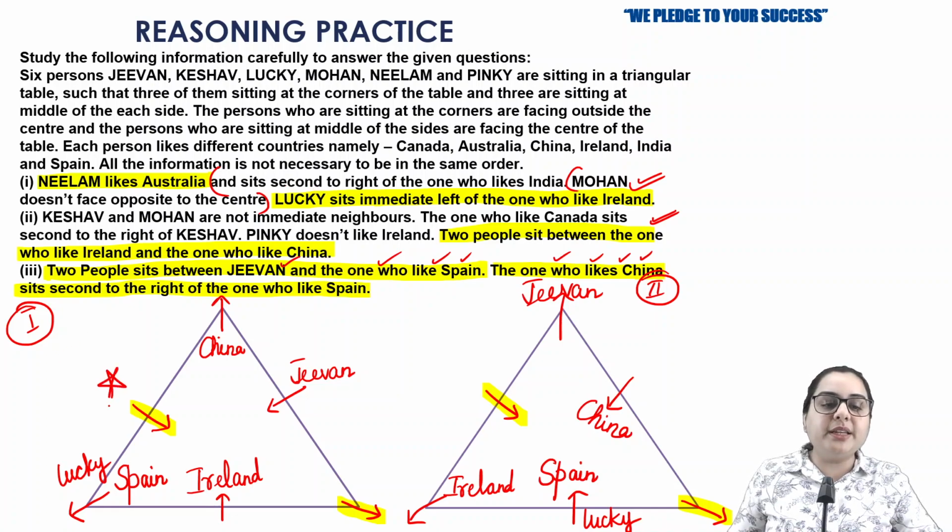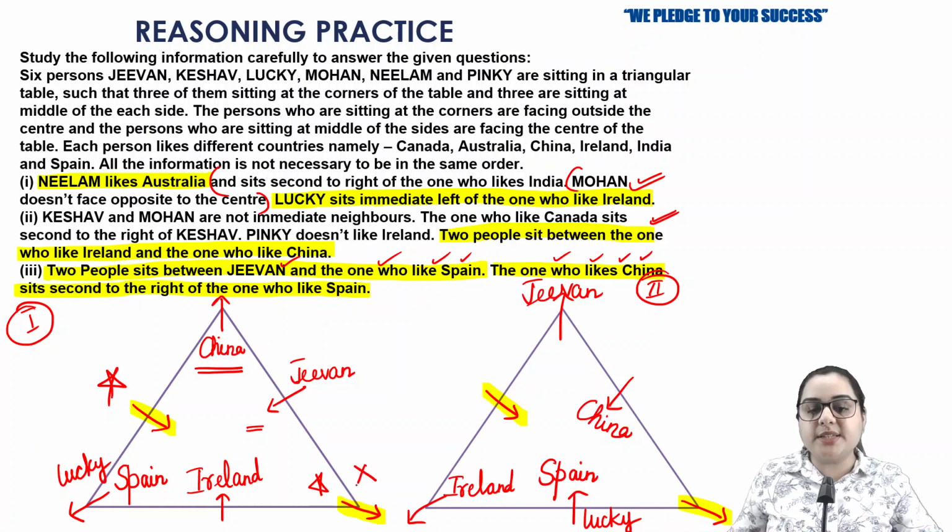So if I write Neelam here, Neelam sits second to the right of the one who likes India, then on G1 I'll have to write India, so that's fine. We can do that. But if I consider writing Neelam here, then he means to say second to the right of India, but on this position it is China, where I cannot consider India.